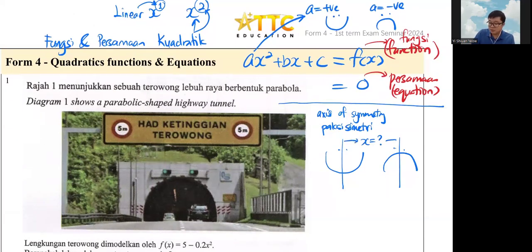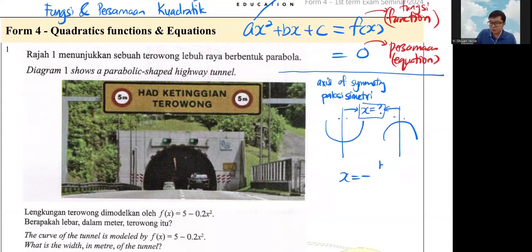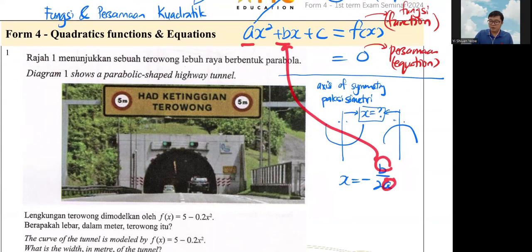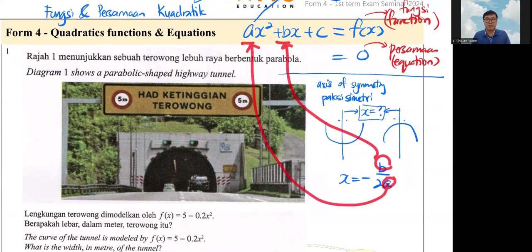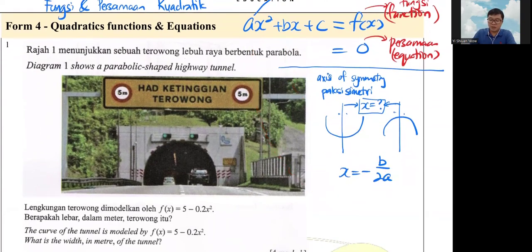Okay, so just to recall now, because technically Form 3 Chapter 9 already tells you that a straight line is always x equals to. So if you still forgot, please remember it well now. So the middle line is always x equals to, and the formula for that is x equals to negative b over 2a, where the b and a come from your formula. So when you have your formula ready, you can find the middle line straight away.